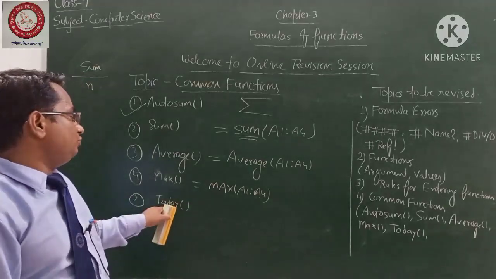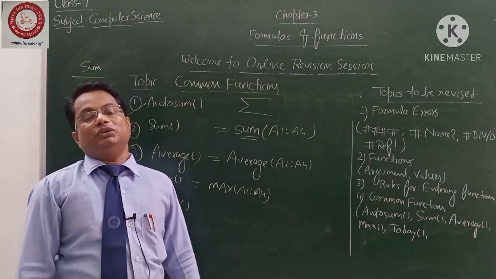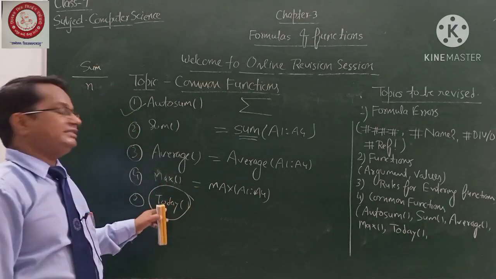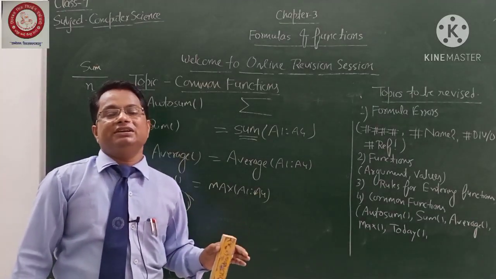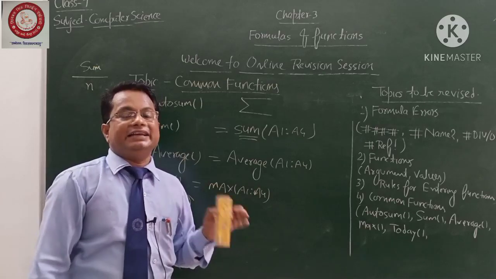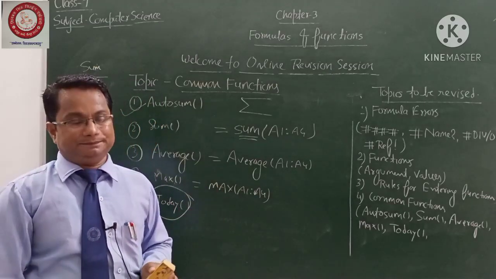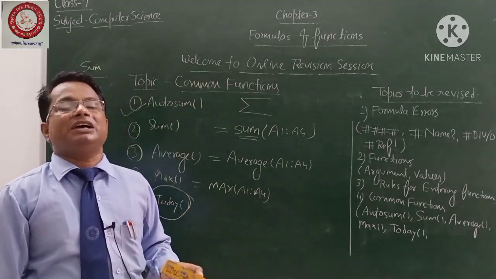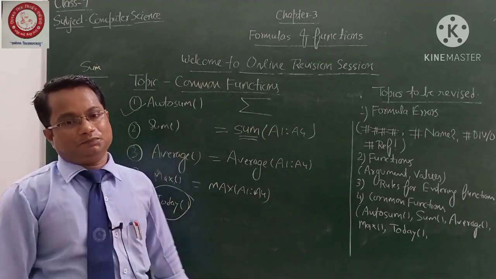Now let me come to the last but not the least, today. You have to write it as it is. If you write like this, the current date, today's date, will appear inside the cell. Whatever the system time is, that particular date comes inside your cell.